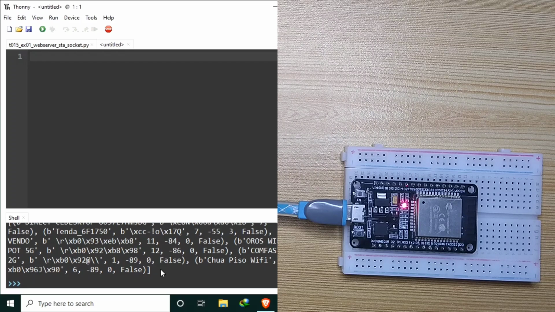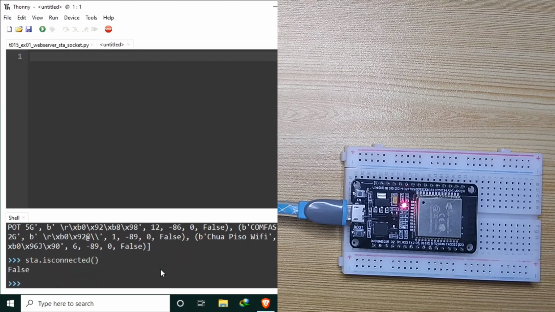We can verify if the ESP32 Wi-Fi station is currently connected to an access point by calling the isconnected function, that is sta.isconnected function, which currently is not connected to any Wi-Fi router. Now in order to connect it to an access point, use the connect function, that is sta.connect, and provide parameters as follows: your SSID, then your password.